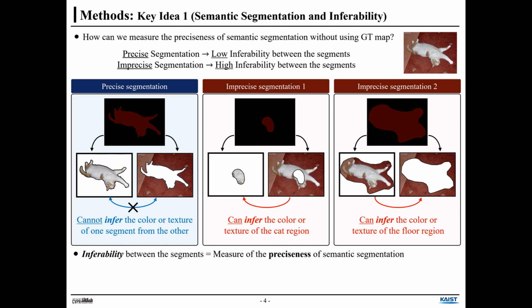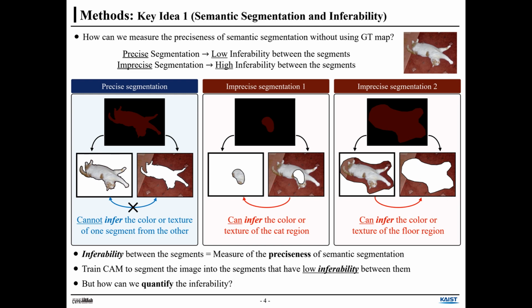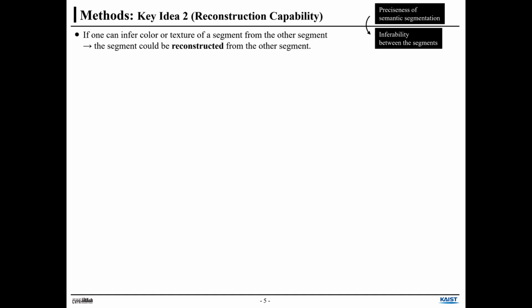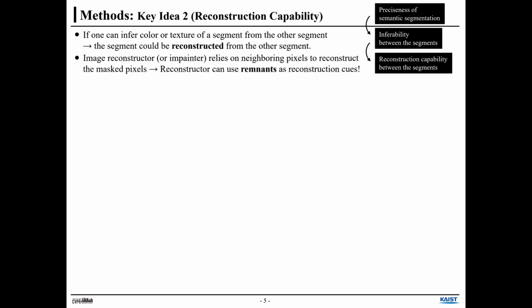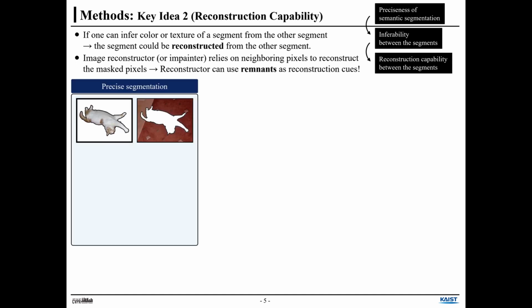Then, how can we bring this property into weakly supervised semantic segmentation? Here is the second key idea. If one can infer the color or texture of a segment from the other segment, the segment could be reconstructed from the other segment. An image reconstructor relies on neighboring pixels to reconstruct the masked pixels. The Reconstructor can use the remnant as reconstruction cues.